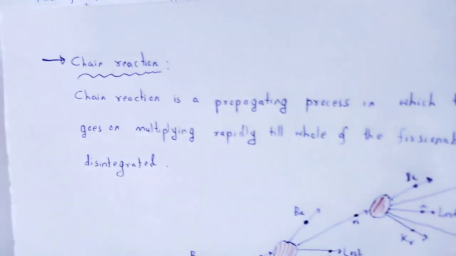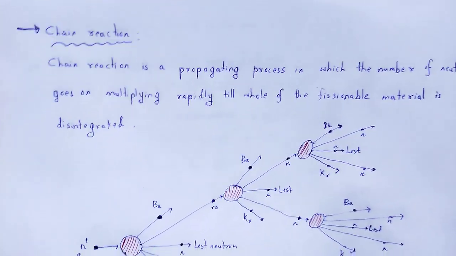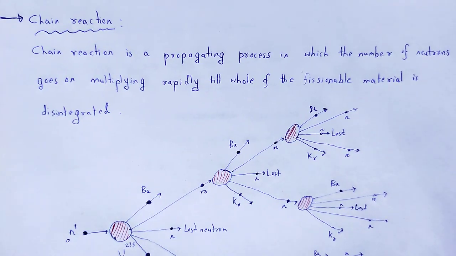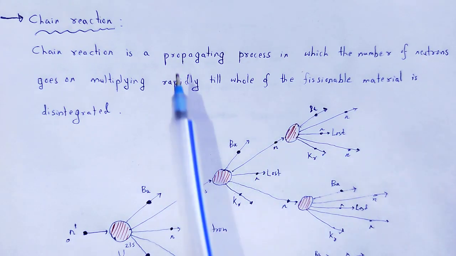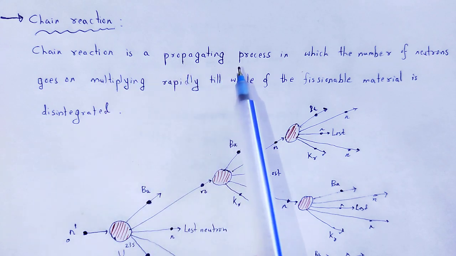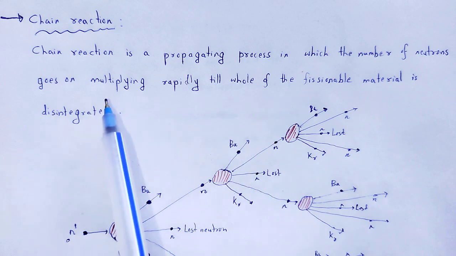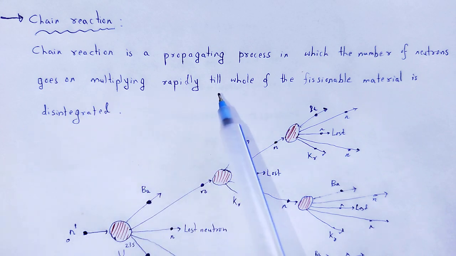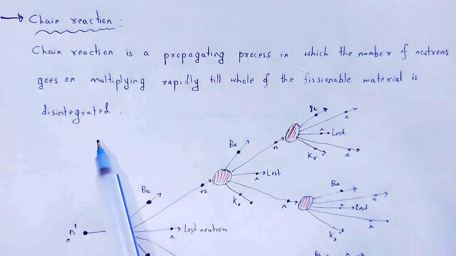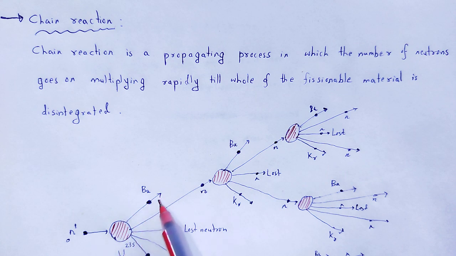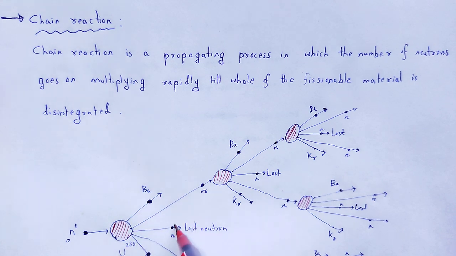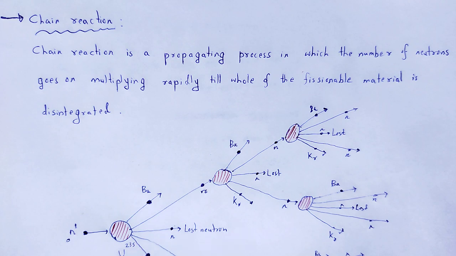Another concept in fission reaction is the idea of chain reaction. Chain reaction is a propagating process in which the number of neutrons goes on multiplying rapidly till the whole of the fissionable material is disintegrated. Here the fissionable material is uranium. When a neutron is bombarded with uranium, it produces 3 neutrons, 1, 2, 3, and barium with krypton.